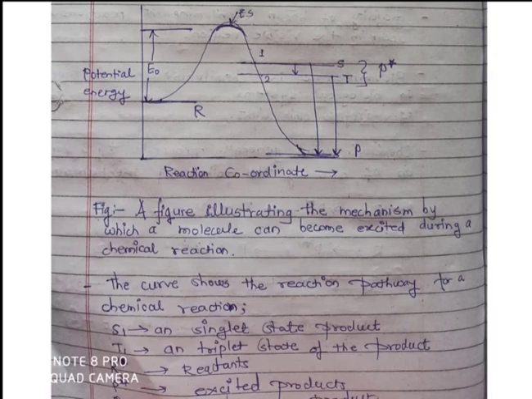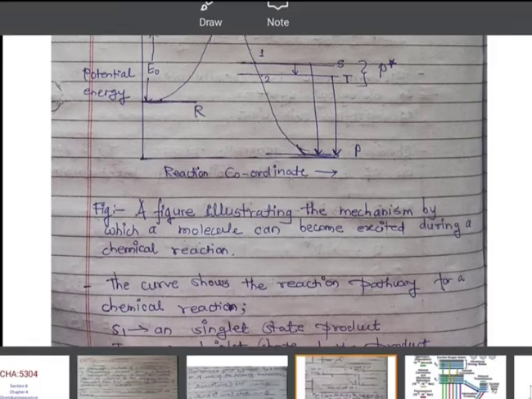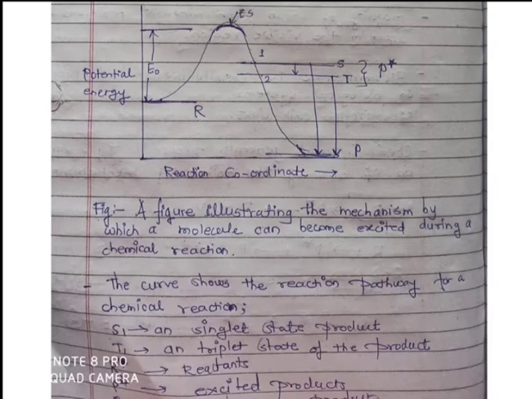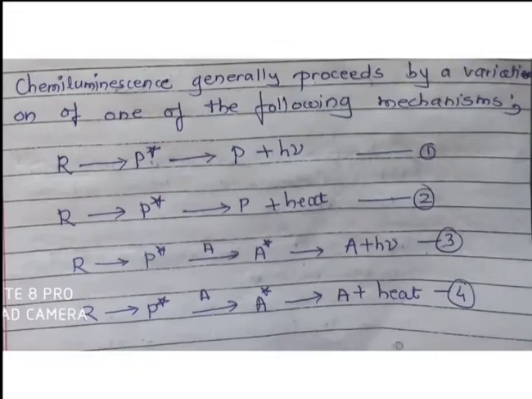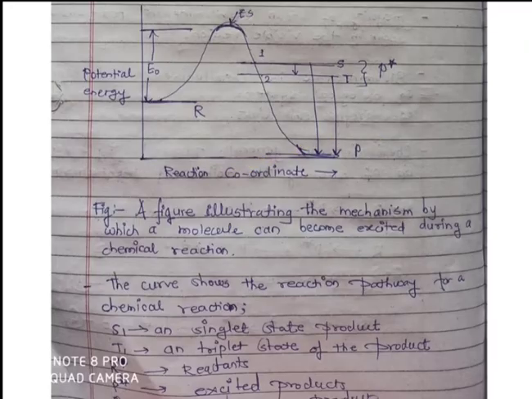Now here is the diagram I have drawn. On y-axis there is a potential energy and on x-axis there is a reaction coordinate. Here initially is the reactant. Reactant absorbs energy, goes to the excited state. Here is the excited state. Then in between reactant and the excited state or the reactant and product, there are two energy levels written.